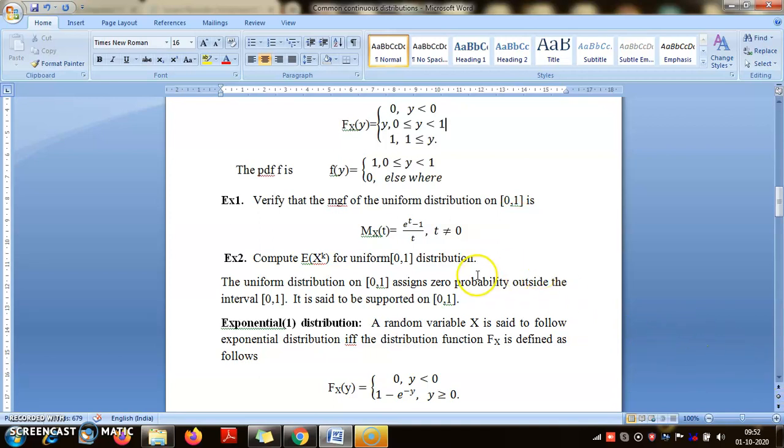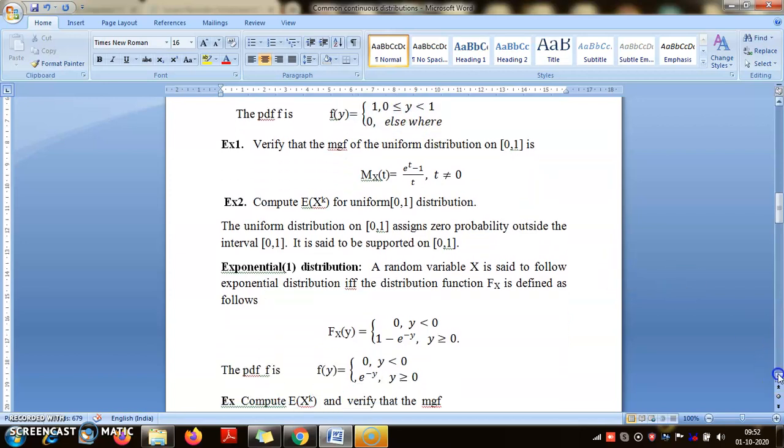Whatever the formula of the PDF, if it is vanishing outside some interval, here outside 0 to 1, for another distribution it may be outside 0 to 100 or 10 to 100, then you know that the MGF is a finite quantity for all values of t, and the moments will exist for all k, and so on and so forth.